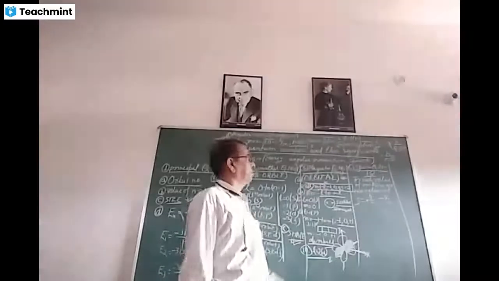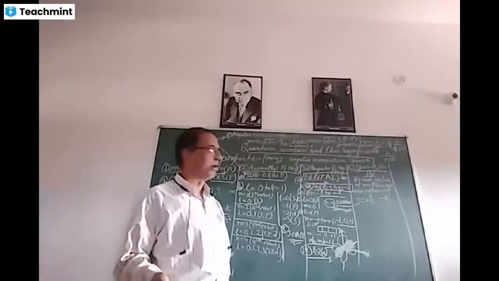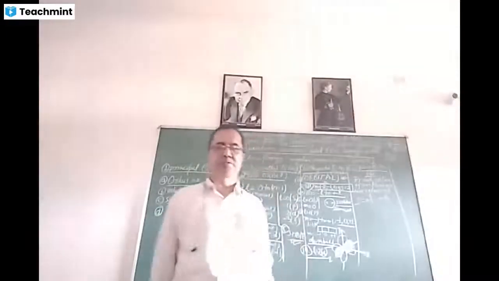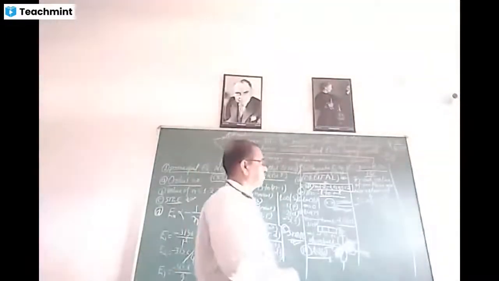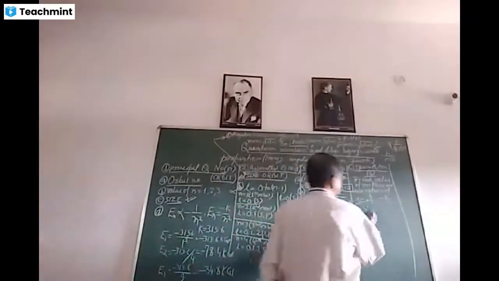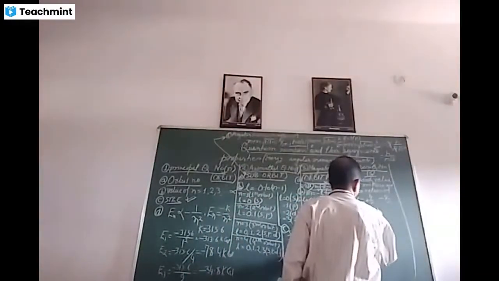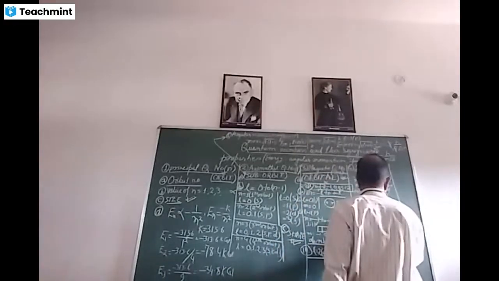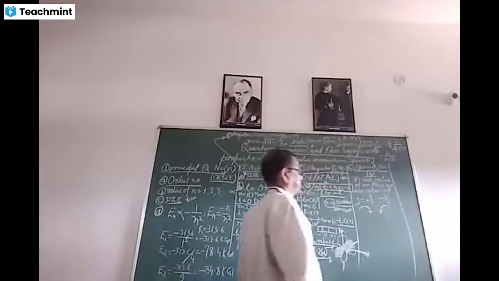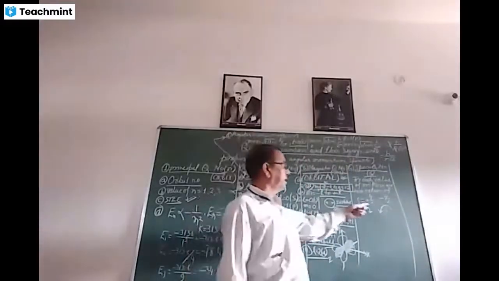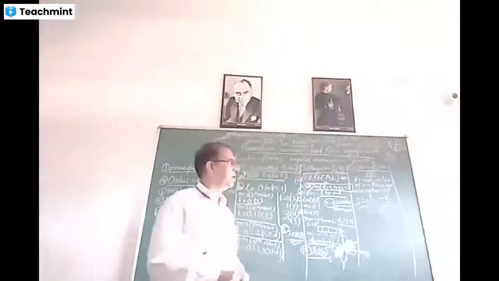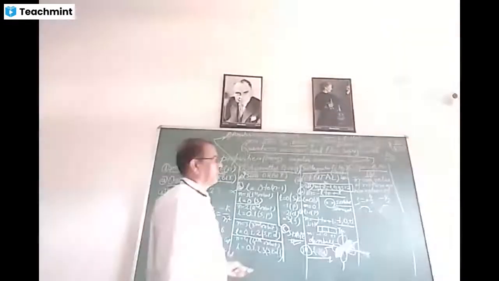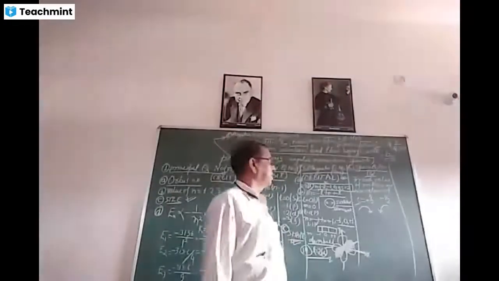Here this spin quantum number signifies the spin of the electron present in a particular orbital, and spin can be of two types, that is plus half and minus half. Plus half means clockwise spin, and minus half means anti-clockwise spin. So there are two electrons present for each value of m, and the spin of one electron is clockwise and that of the other electron is anti-clockwise.